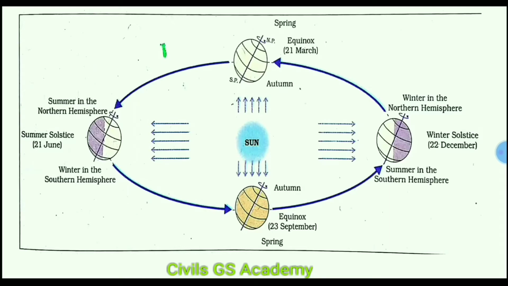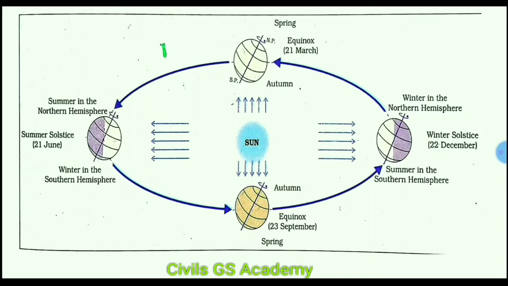At this time, the northern hemisphere is tilted towards the sun. You can see in the figure here. At this time, in this northern hemisphere there is summer. Why? Because sun rays are perpendicular over the Tropic of Cancer, as Earth's axis is tilted by 23.5 degrees from vertical in a fixed direction. So on 21st June, this whole northern hemisphere is under summer condition.